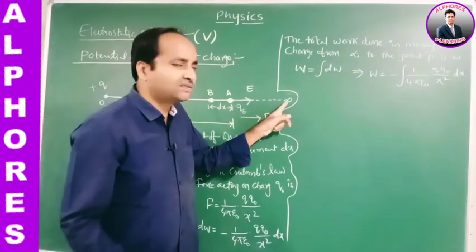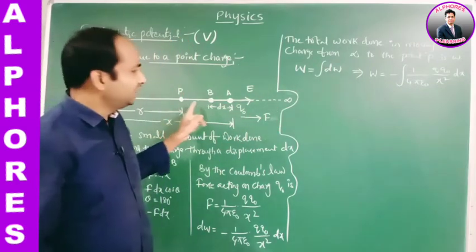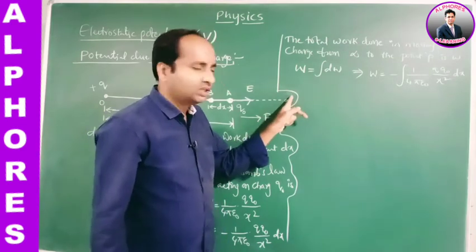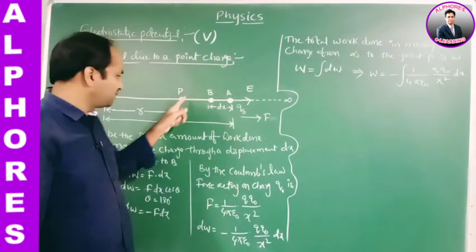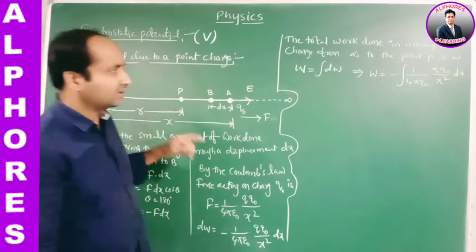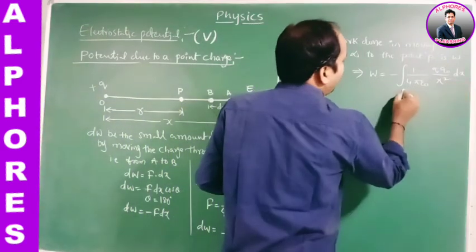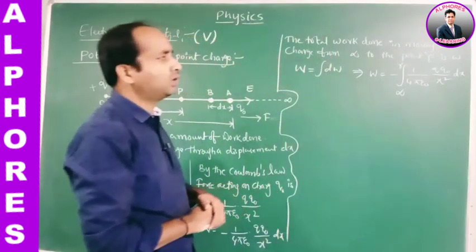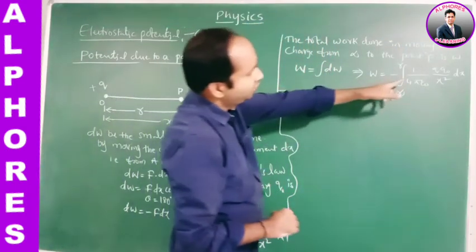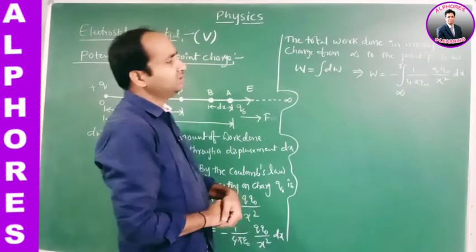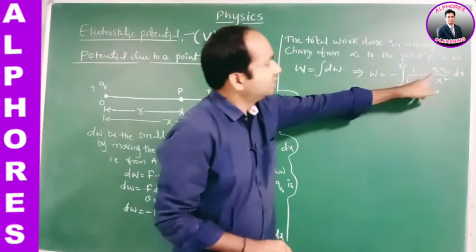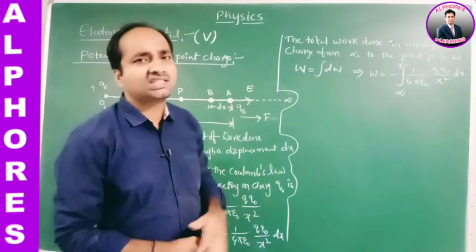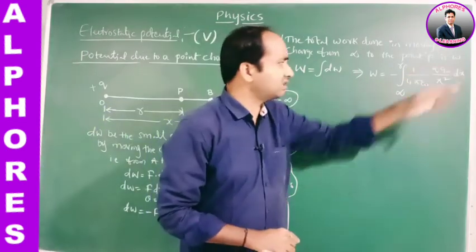Actually it varies from infinity to the point P. Initially the charge is at infinite distance, and placing it at the point P means finally it is at a distance R. So X varies from infinity to R. If you observe this equation, Q and Q naught are constants. During the motion the charge is invariant. We know that these are the constants.